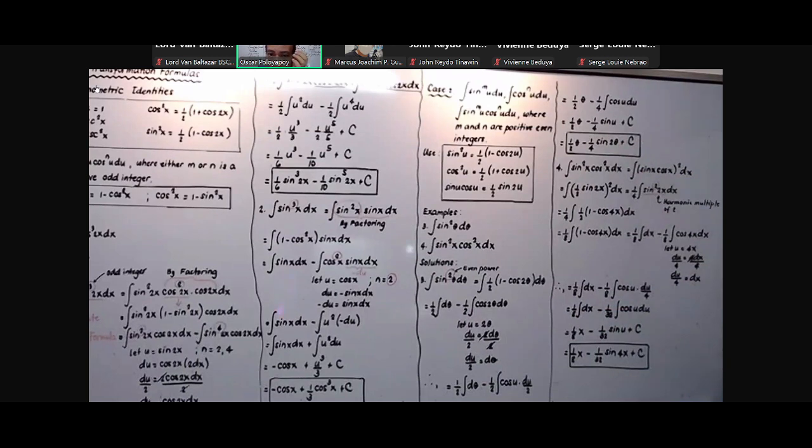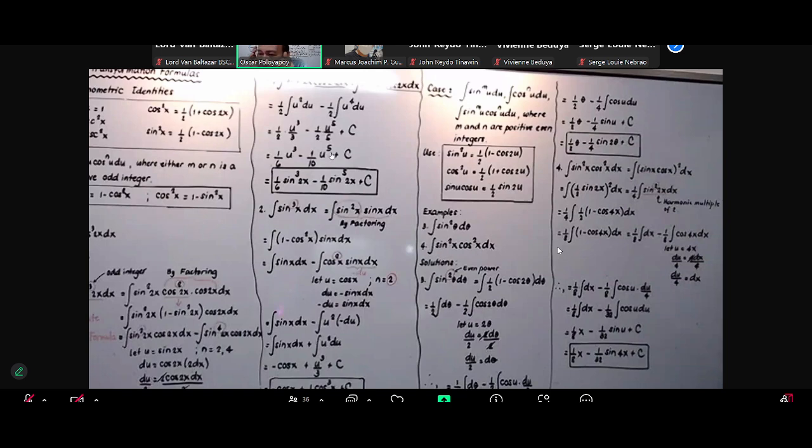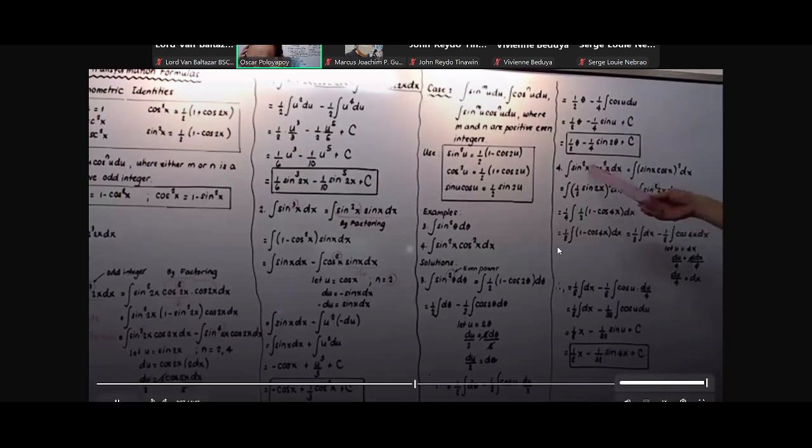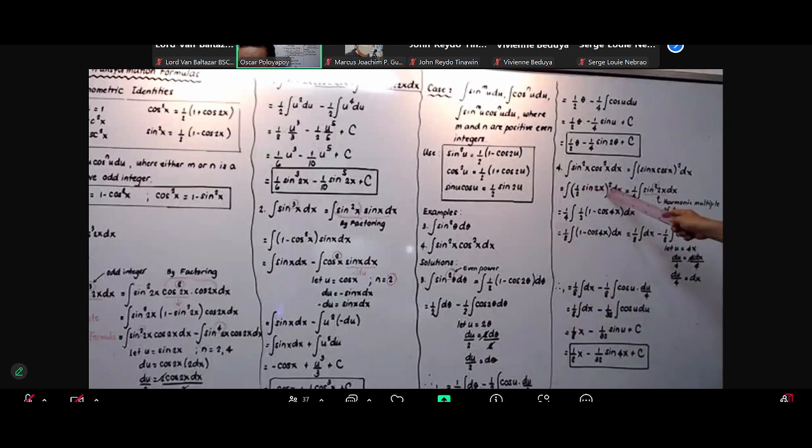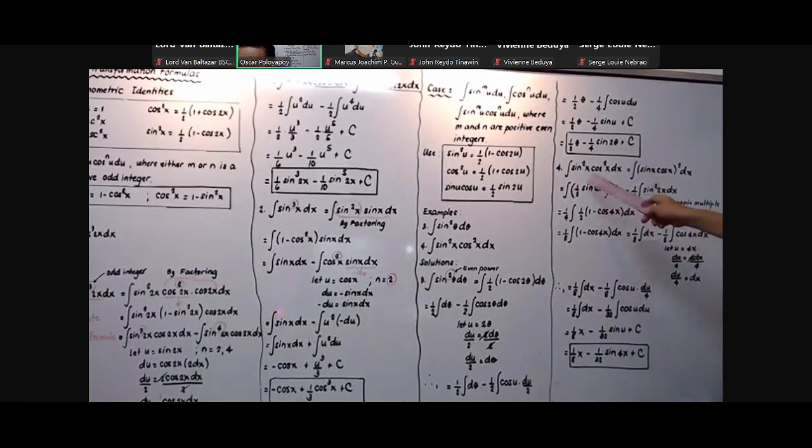Now, number 4, the integration of sine squared x cosine squared x dx can be written also as the integration of the quantity sine x cosine x, quantity squared, dx. And take note, sine x cosine x is equal to 1/2 sine 2x. Then it goes quantity squared because this is squared, dx. And thus 1/2 squared equals 1/4 integration of sine squared 2x dx.